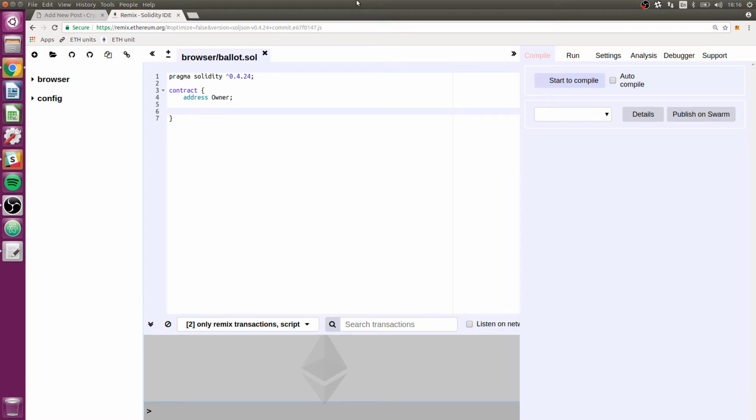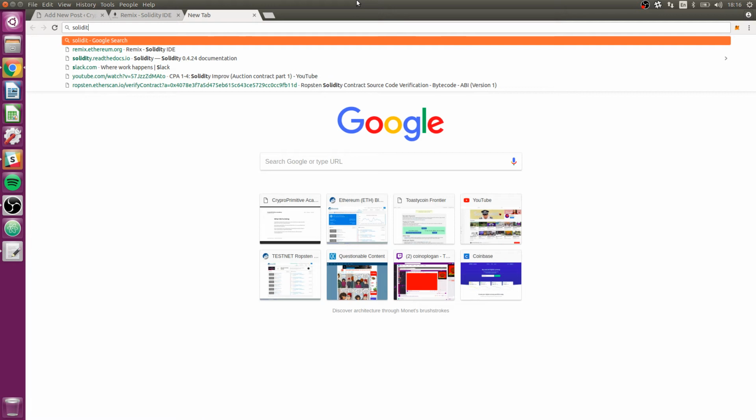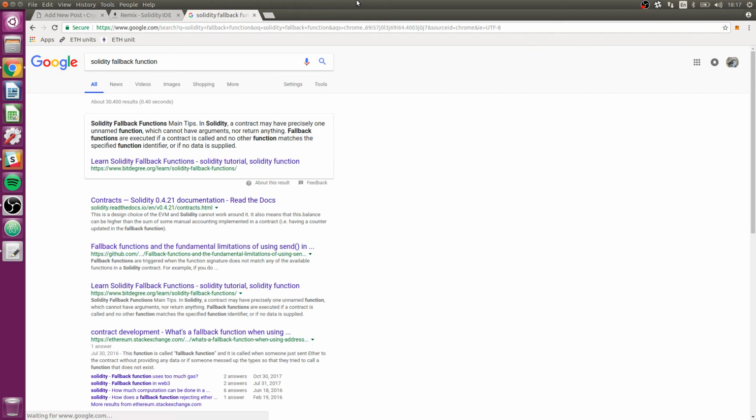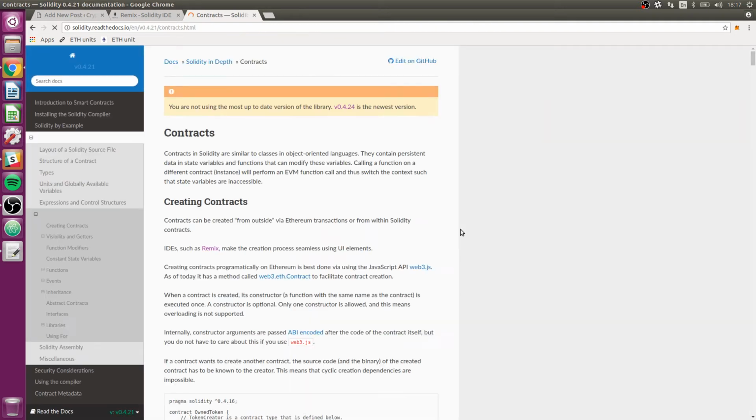Okay, so we've got an owner, and we want the owner to be able to deposit and withdraw. Now, for depositing, there's something called a fallback function in Solidity. The fallback function is what's called when a contract actually gets ether sent to it without any kind of command specified.